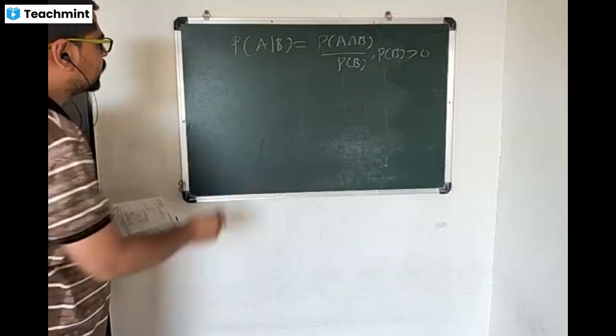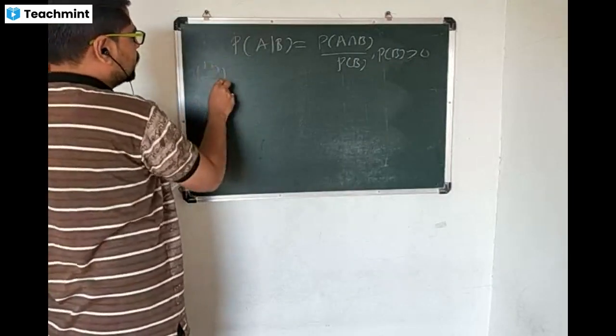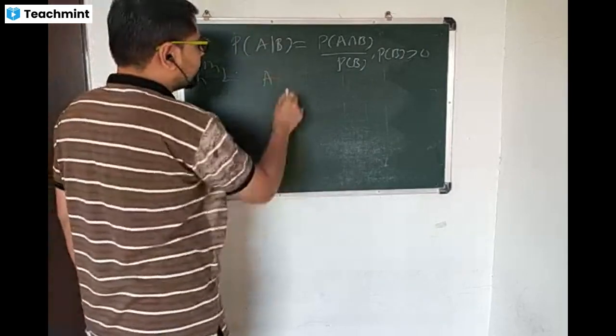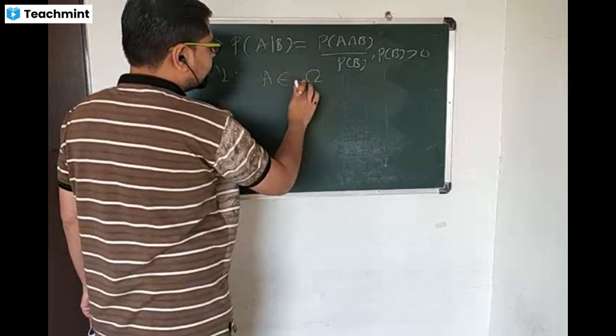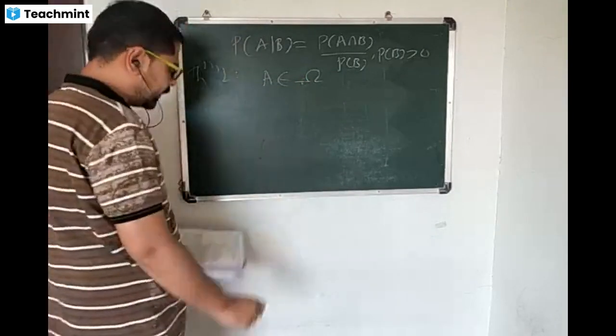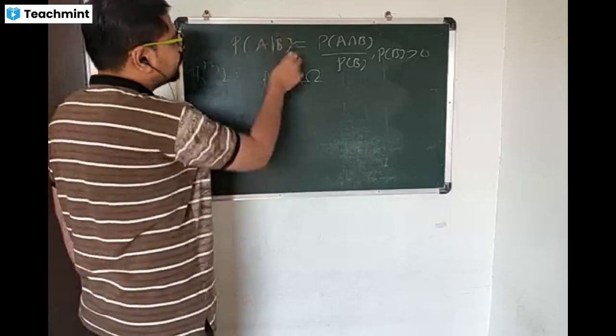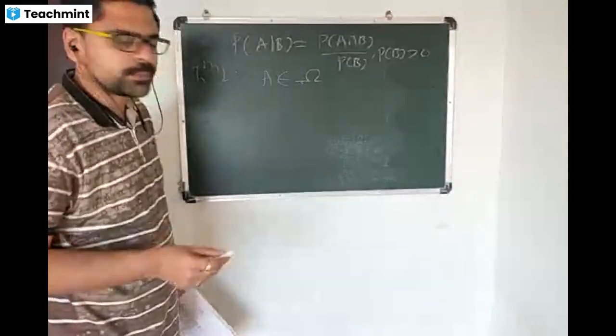And theorem 1: given that A be any event defined on omega, then conditional probability satisfies all axioms of probability.